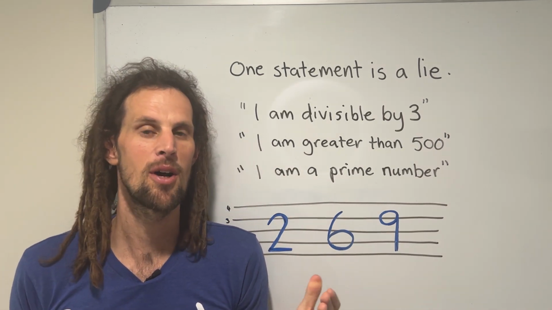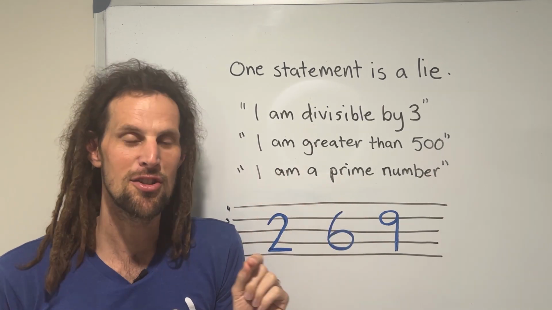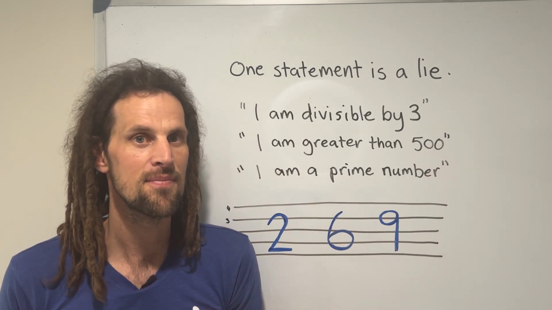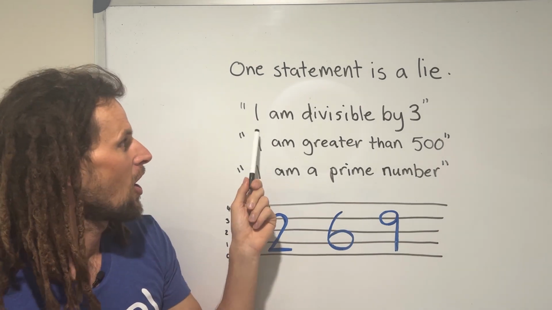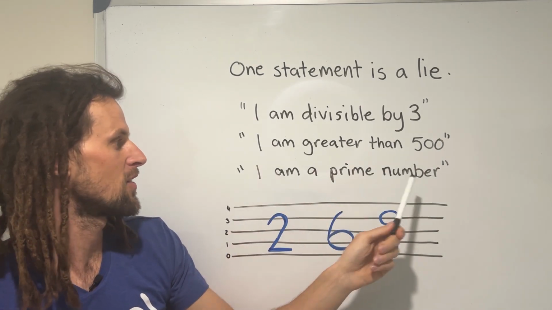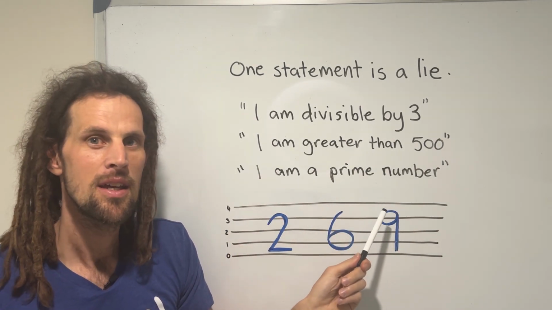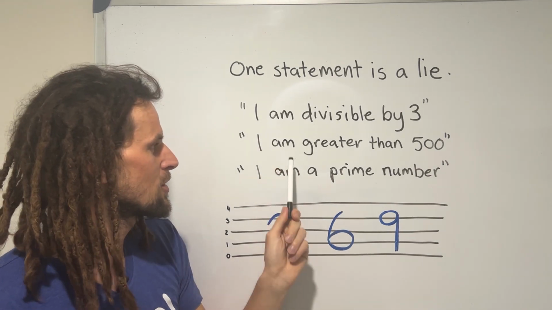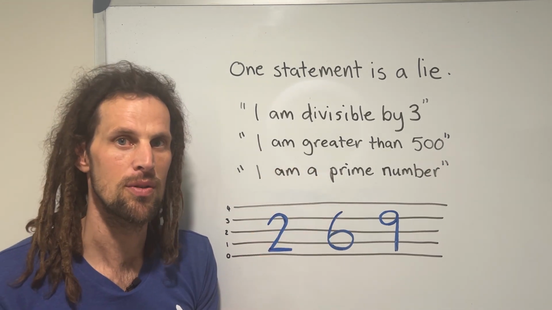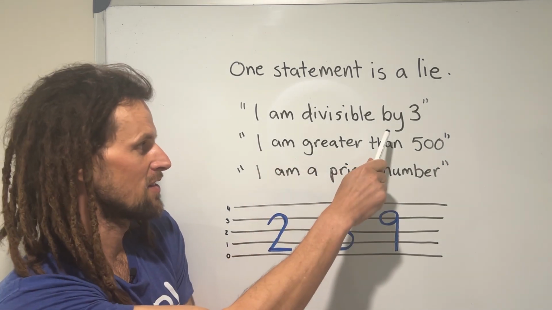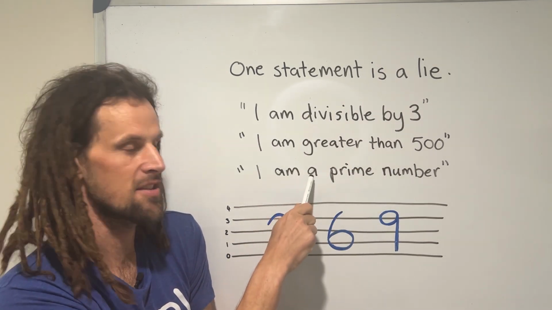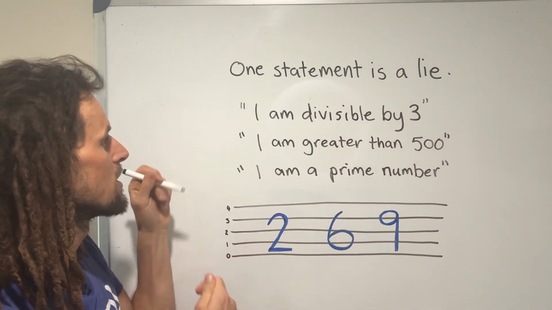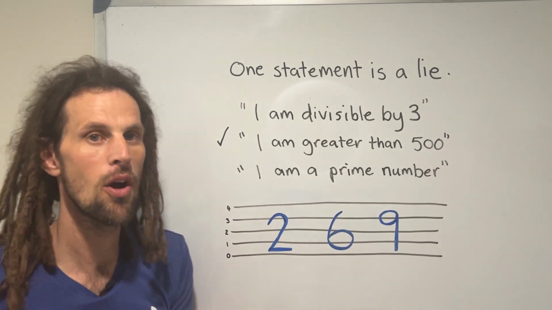So the first thing we might do is look at the statements and determine which one of them is a lie. If we look closely at each of these statements: I am divisible by 3, I am greater than 500, and I am a prime number. You might notice that these two can't both be true. It will either be divisible by 3 or it will be a prime number. So one of these has to be false, which means this is true. So we can put a tick next to that. We know that that is true.